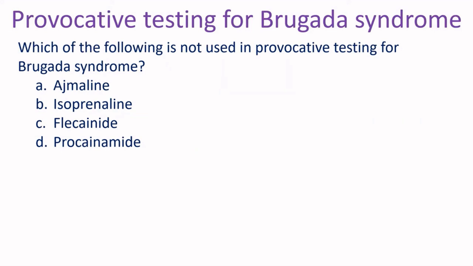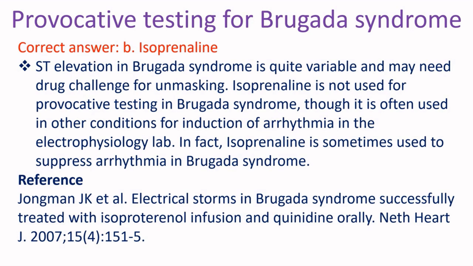Which of the following is not used for provocative testing for Brugada syndrome? A. Ajmaline. B. Isoprenaline. C. Flecainide. D. Procainamide. Correct answer B.